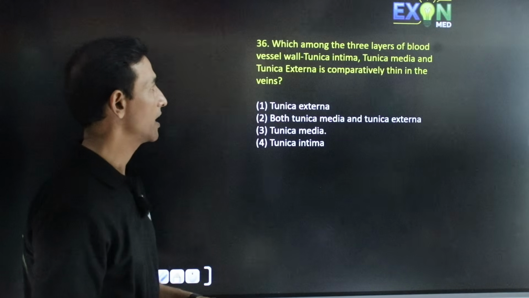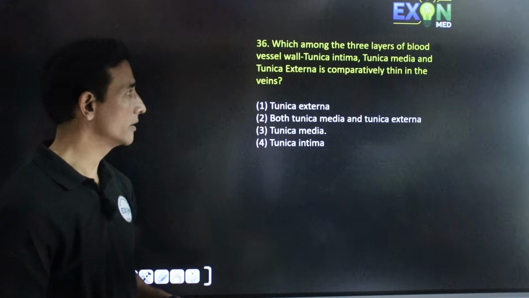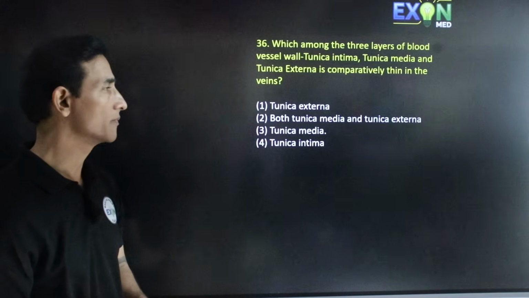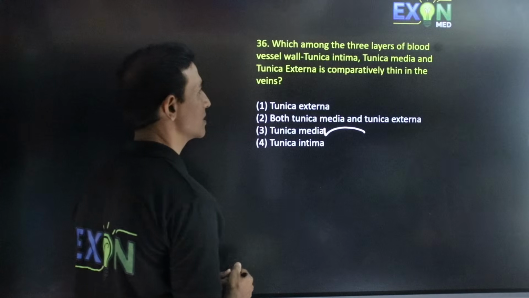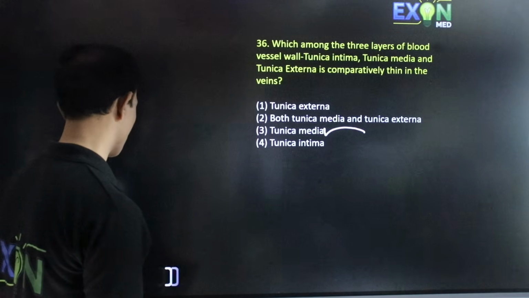Which among the three layers of the blood vessel wall, tunica intima, tunica media, tunica externa, is comparatively thin in the veins? So here when we compare, tunica media is the one which is comparatively thin in the veins.